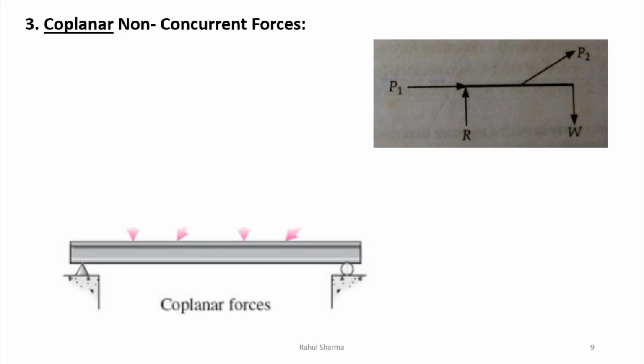You can also say a beam is there and a number of forces, vertical and inclined. All the forces are not passing through a single point, so that is why it is not a concurrent force. And the lines of action of forces are not parallel to each other, so these are not parallel forces but coplanar non-concurrent forces.